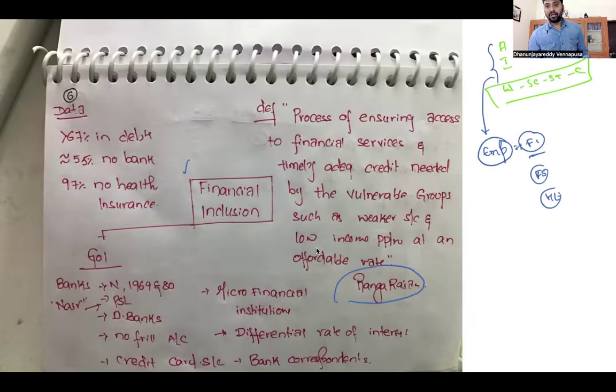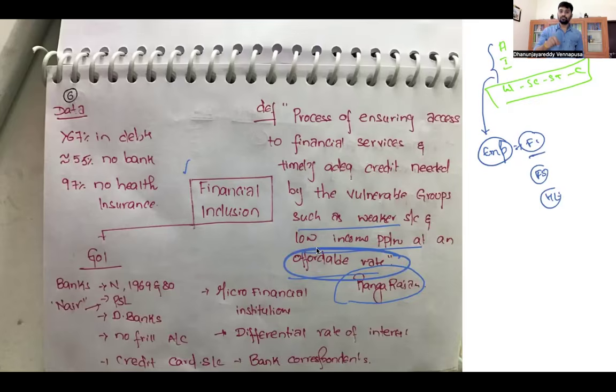Dr. Rangarajan, the former RBI governor, has given this definition of financial inclusion. Again, I am proudly saying that you will not find this in any coaching institute's material. This is my material that I have prepared and you can follow it. It is the process of ensuring access to financial services and timely, adequate credit needed by the vulnerable sections such as weaker sections and low income population at an affordable rate.